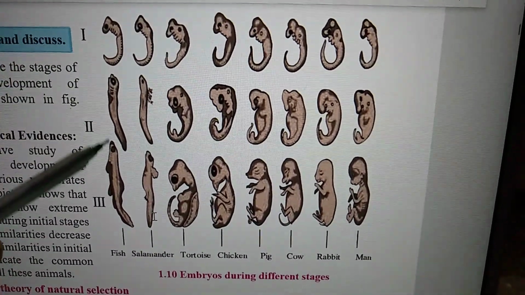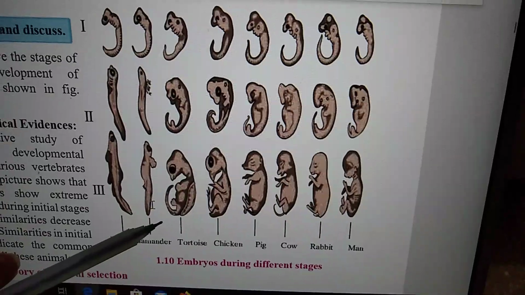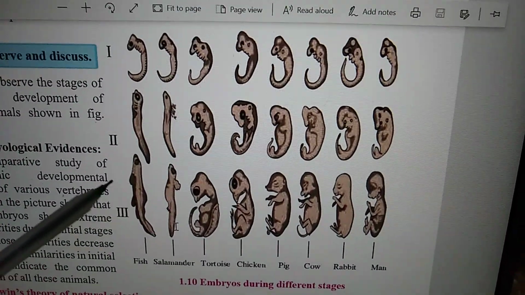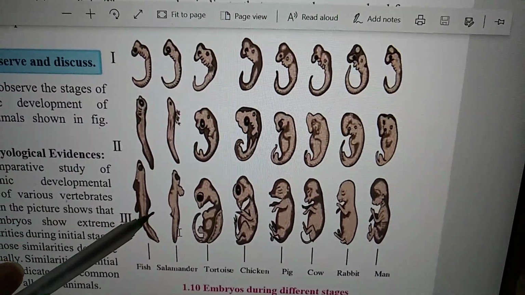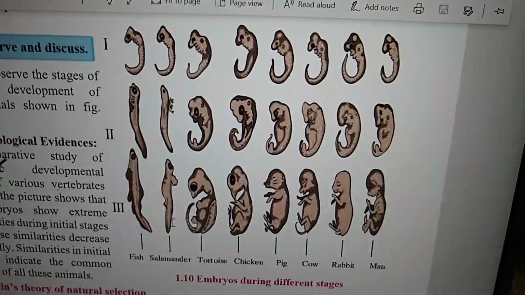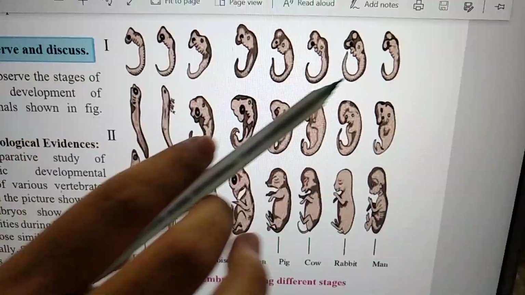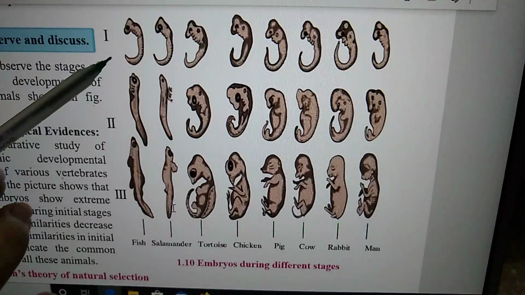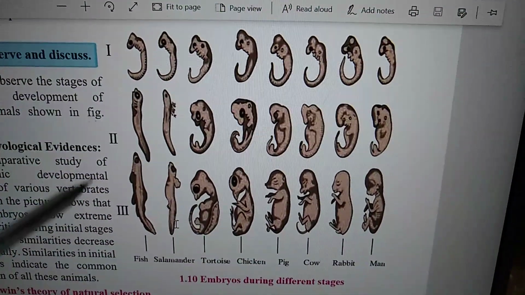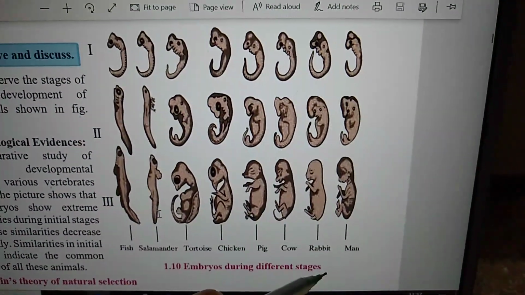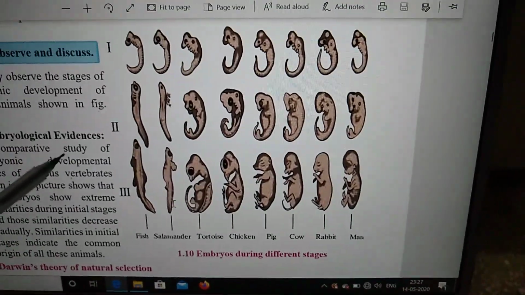But as they develop ahead, they change. So what this evidence tries to say is, there is a comparative study in which the initial stage of embryonic development is the same for all the organisms, suggesting that they have a common